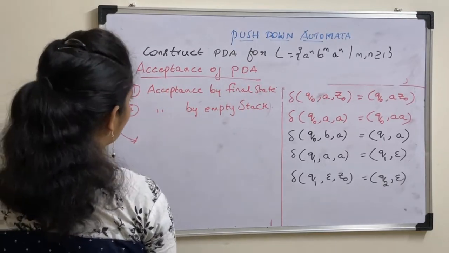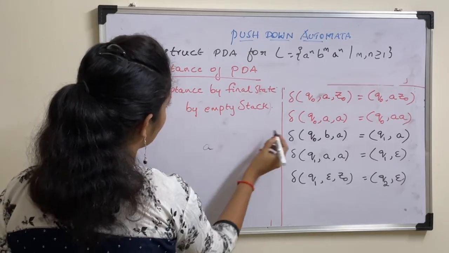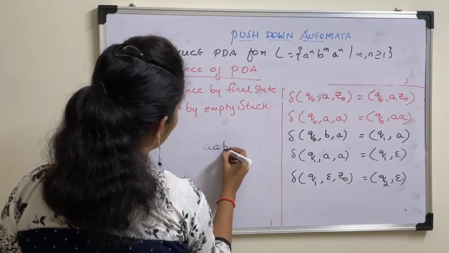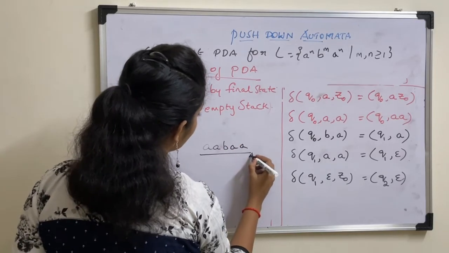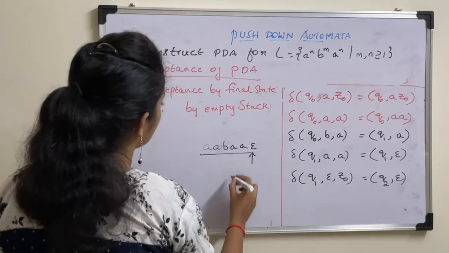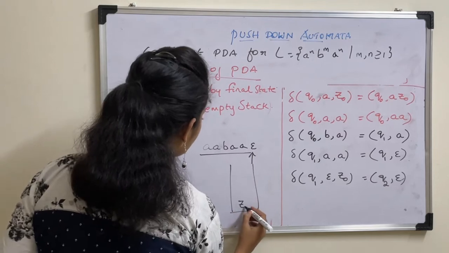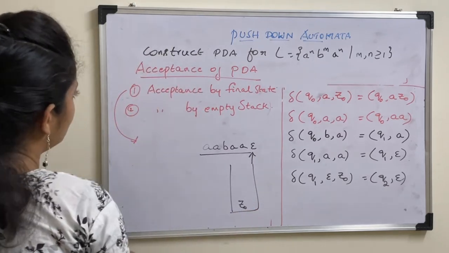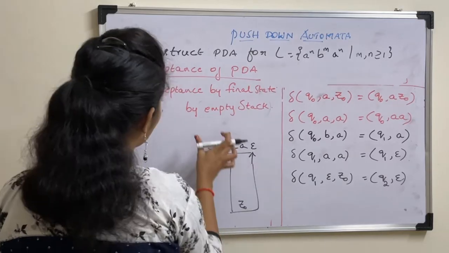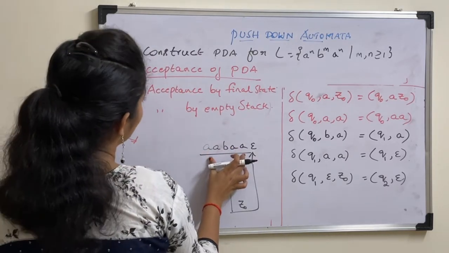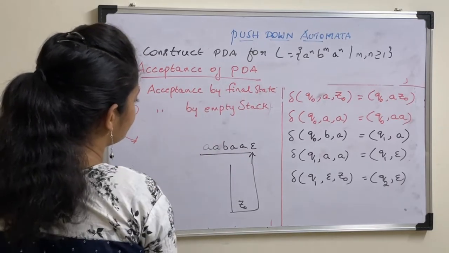So it is nothing but, after processing the complete input string, say here we took AABAA. After processing this complete input string, when we reach this epsilon, if stack contains Z0 and state is changed to final state, then we can say that this string or this language is accepted by final state.